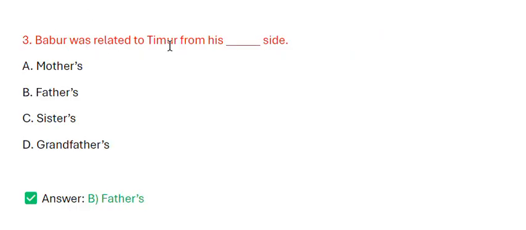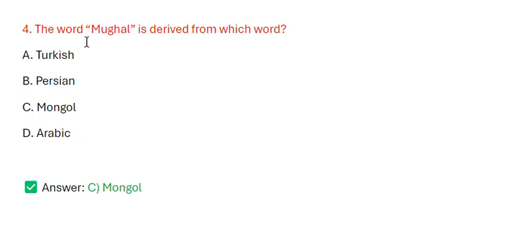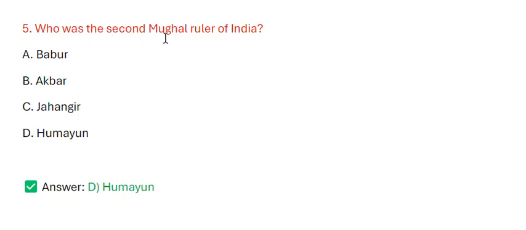Babur was related to Timur from his father's side. The word Mughal is derived from which word? The correct answer is Mongol. Who was the second Mughal ruler of India? The correct answer is Humayun.